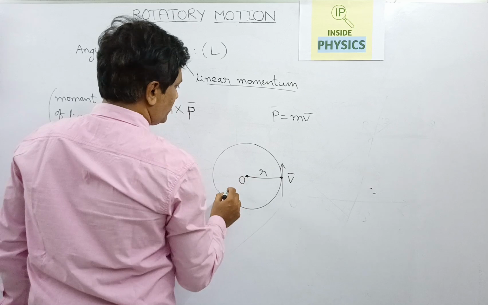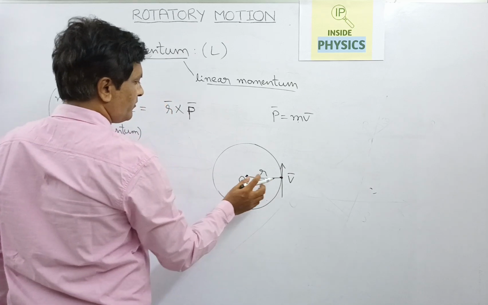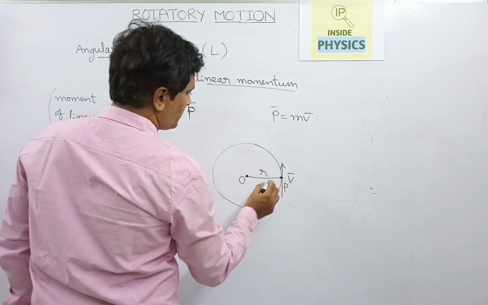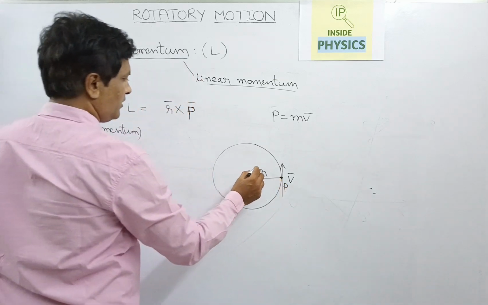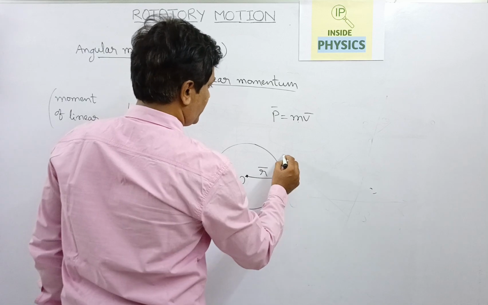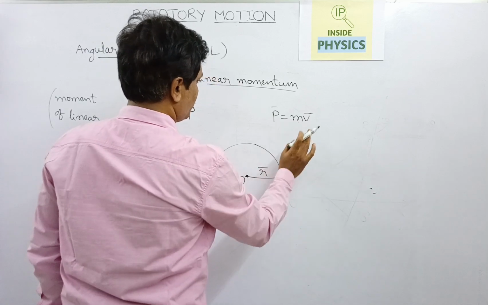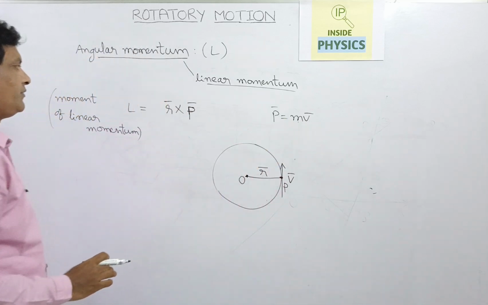Here the origin is the center of the circle and the position vector is represented from O to P. If you consider this point as P, this is the position vector, and the momentum of this particle moving with velocity will be p equal to mv bar.